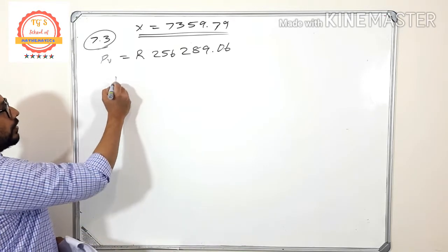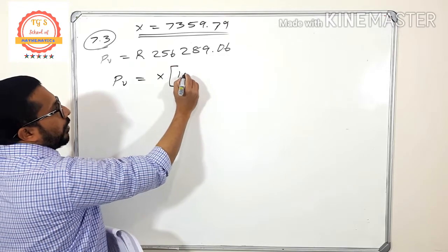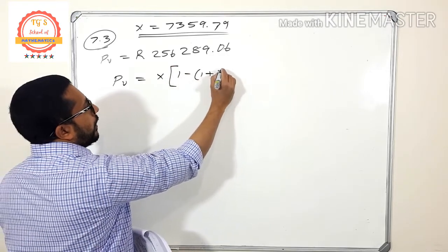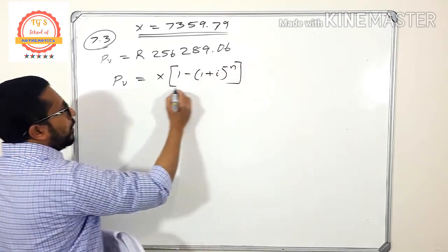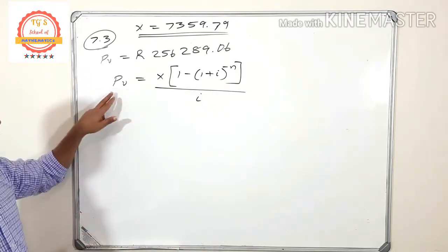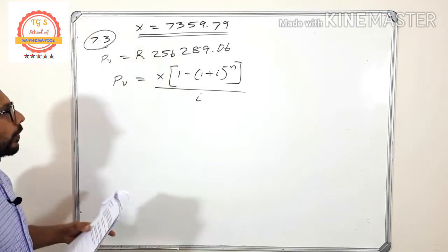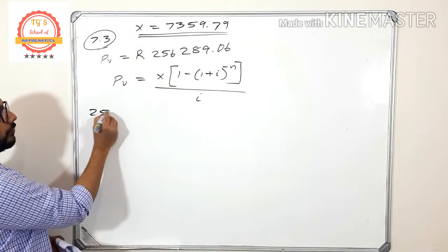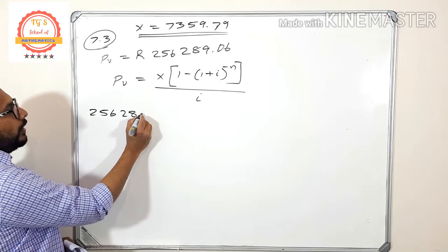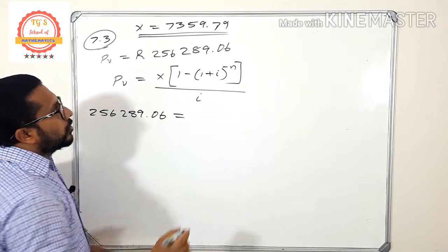Present value is equal to, what is the formula? X into 1 minus 1 plus i, the whole raised to minus n, divided by i. That is the formula. So the present value is 256,289.06, equal to the monthly installment.